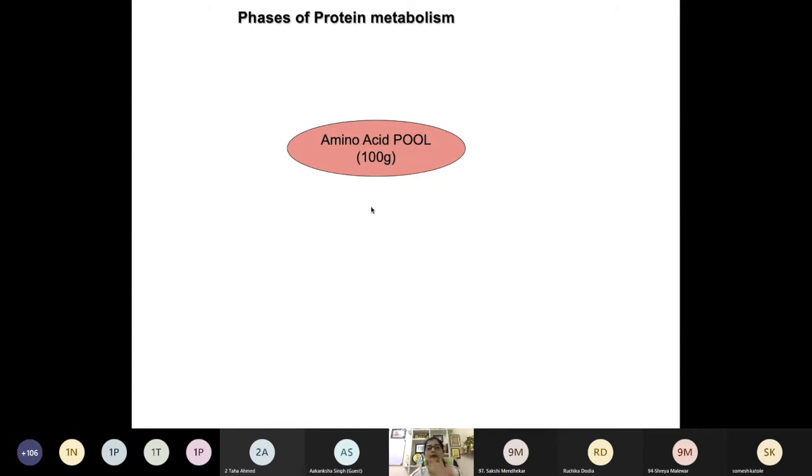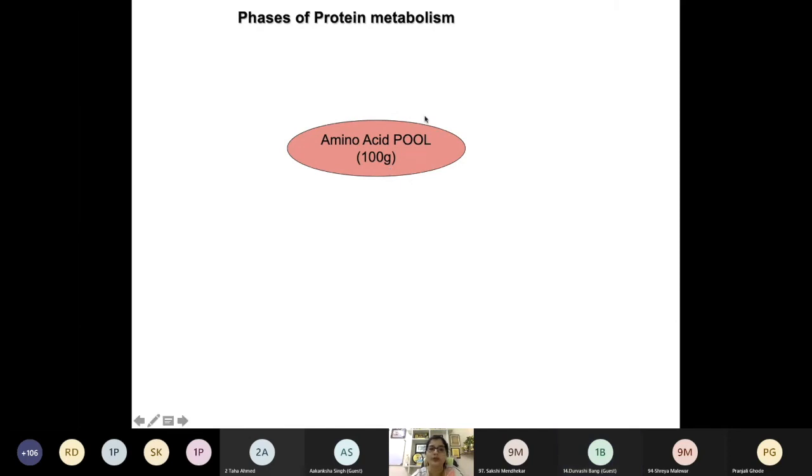Can you tell me from where we will get amino acids in our blood? Dietary protein, yes. What is the second factor? Degradation of protein, yes, breakdown of already synthesized protein, so degradation of our body protein.